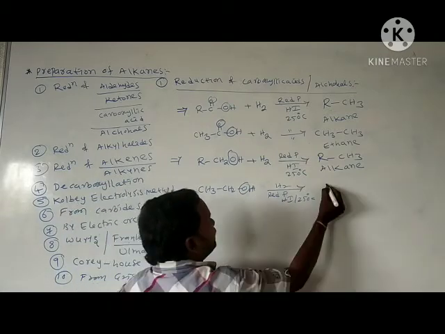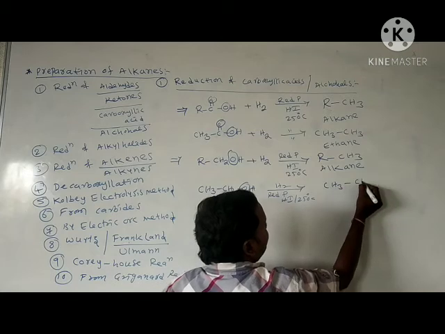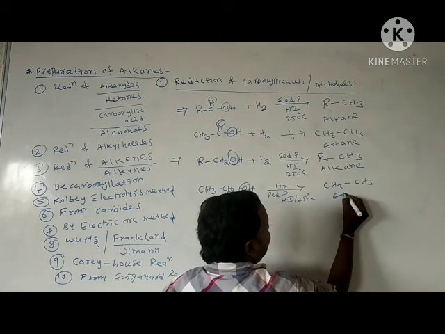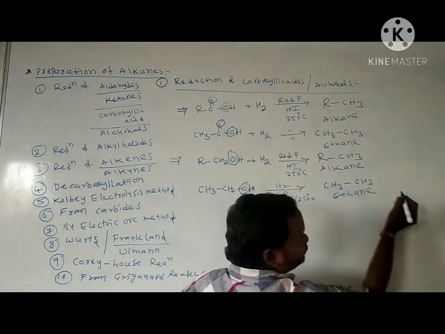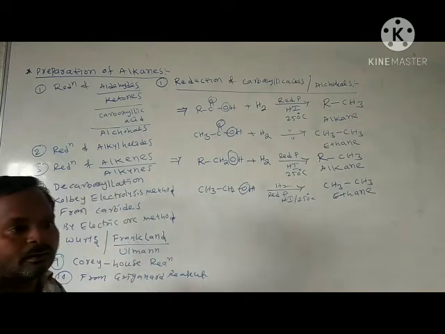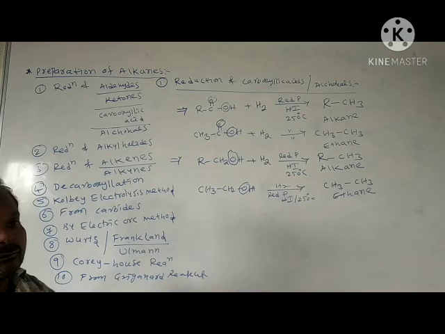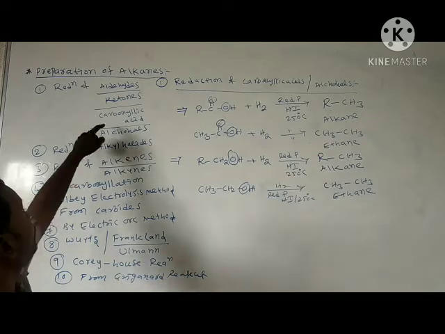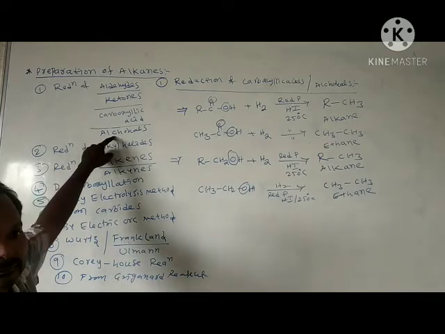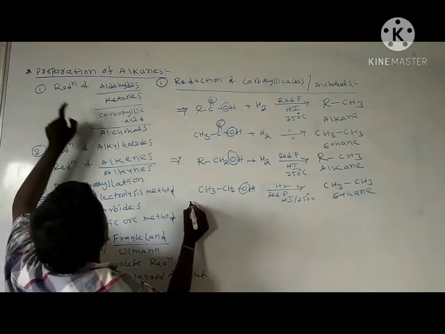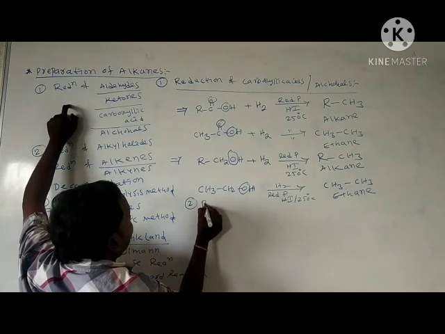What happens here? CH3, we got ethane. This is about one method for the preparation of alkane from carboxylic acids and alcohols.